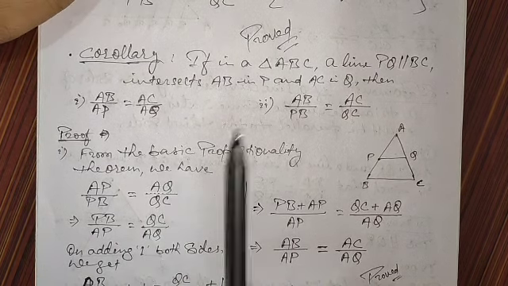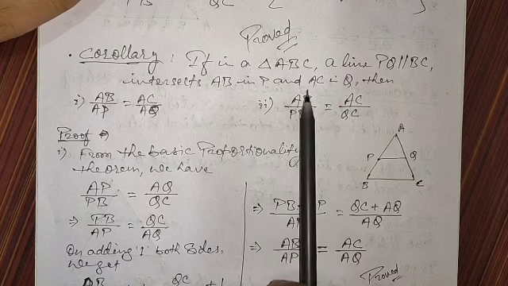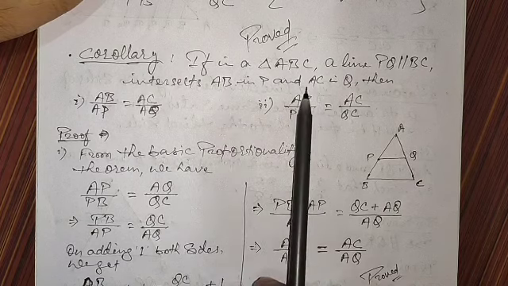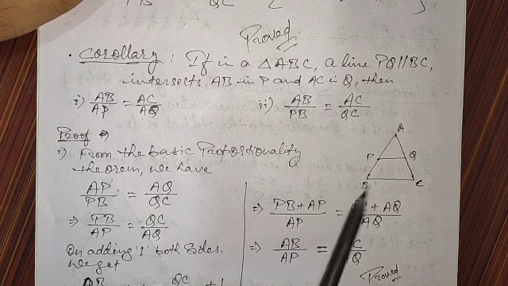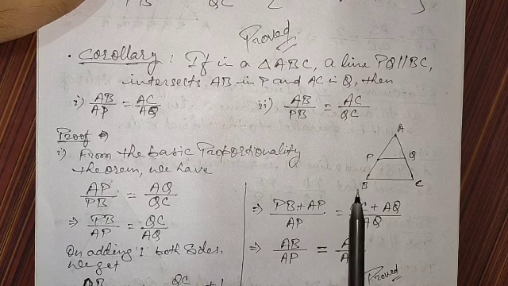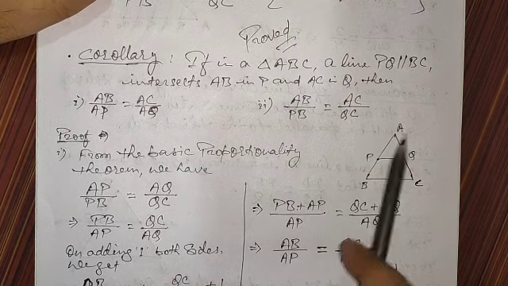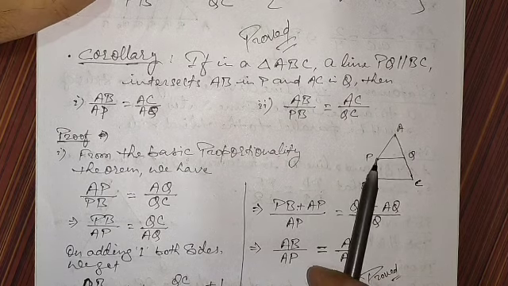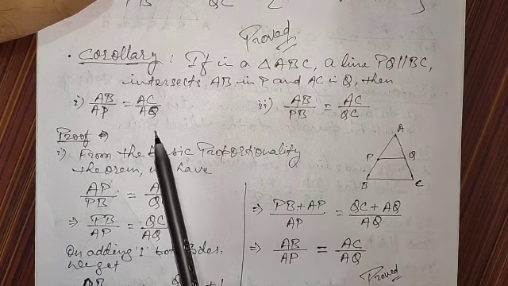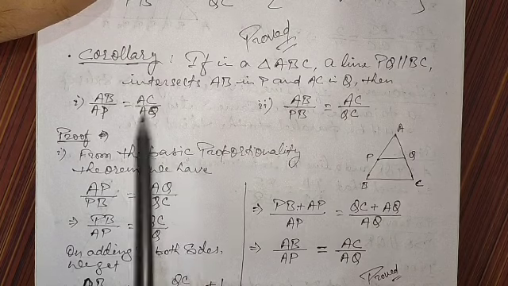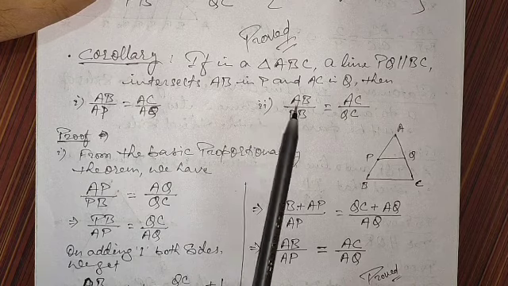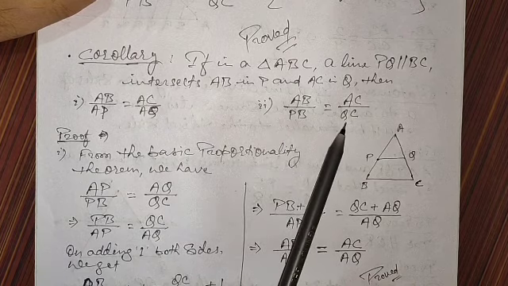The corollary says that in a triangle ABC, a line PQ parallel to BC intersects AB in P and AC in Q. Here I have drawn the smaller triangle also, so that people don't get confused. So this is triangle ABC in which AB is intersected at P and AC at Q. Now we have to prove two corollaries: AB by AP is equal to AC by AQ, and AB by PB is equal to AC by QC.